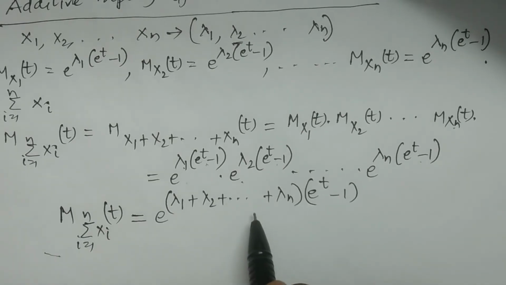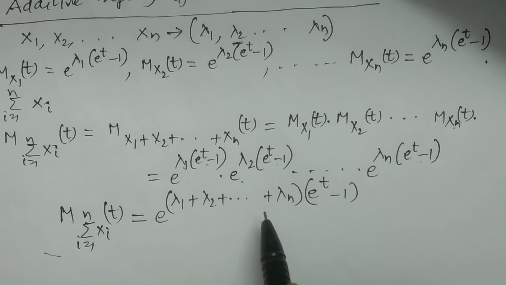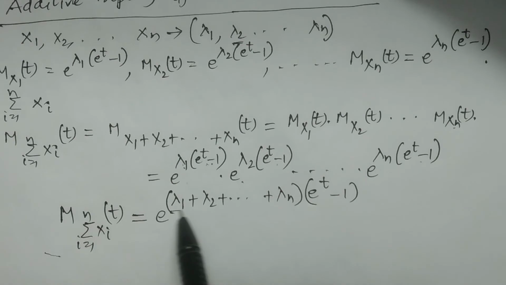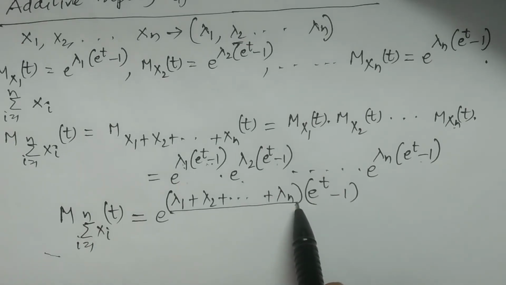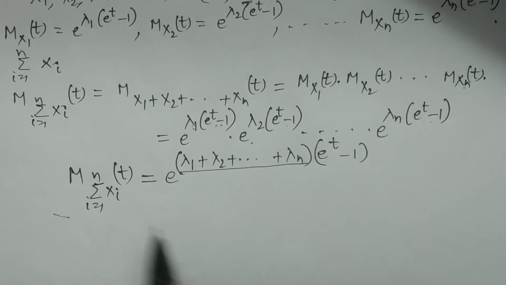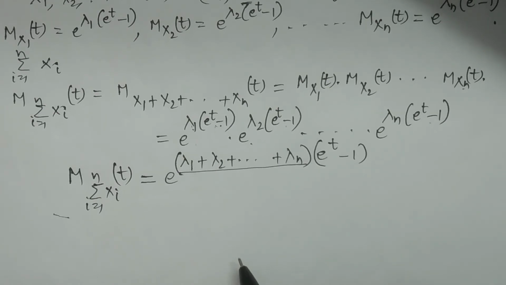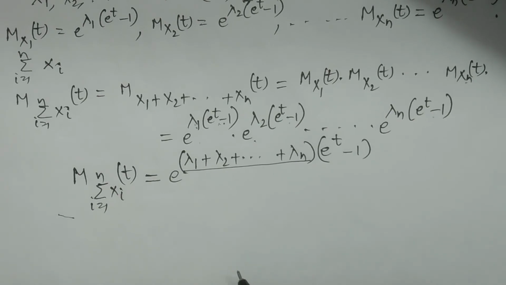So what is this? It looks like the moment generating function of a Poisson distribution. The moment generating function of a Poisson distribution is e power lambda into (e power t minus 1). In place of lambda, we have lambda 1 plus lambda 2 plus and so on plus lambda n. By the uniqueness theorem of moment generating functions, if Mx(t) is equal to My(t), then the distributions of x and y are equal, that is, f of x is equal to f of y.